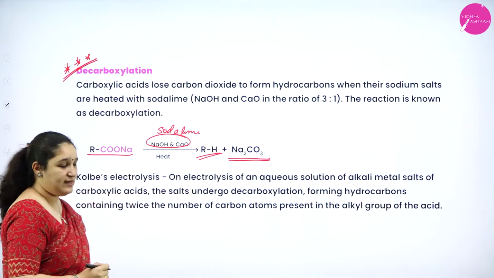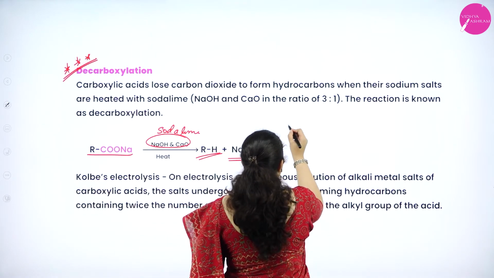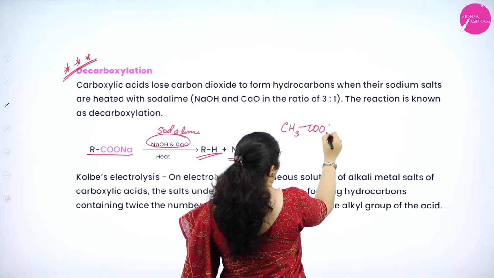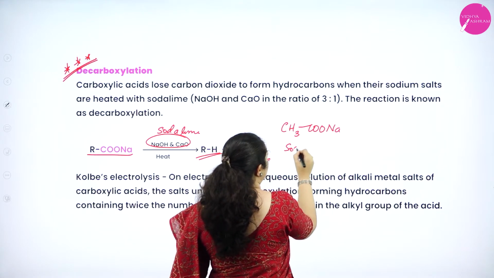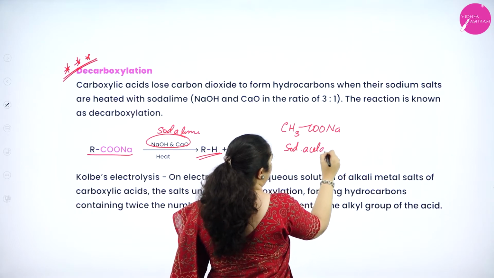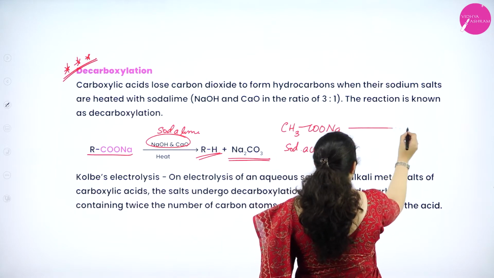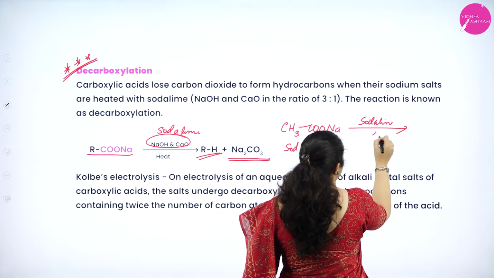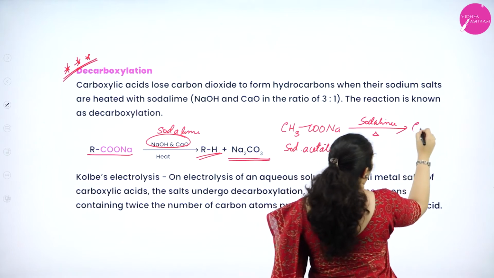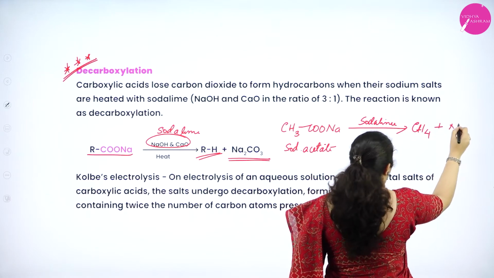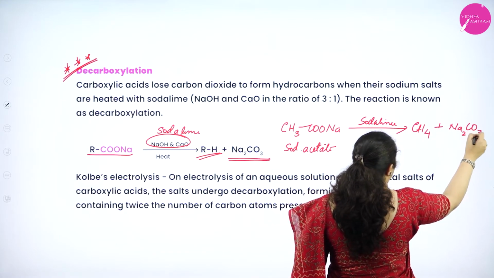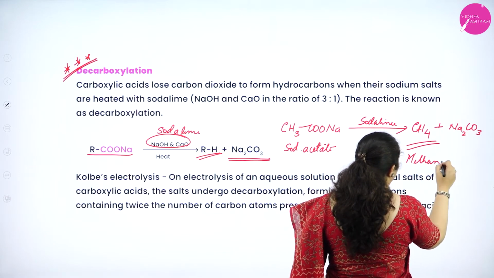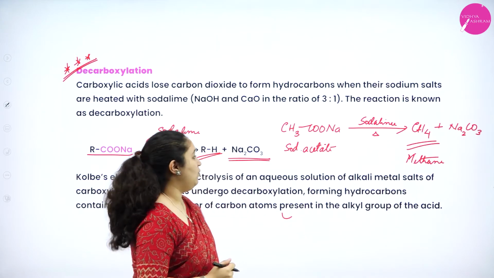For this, we'll write one example. For example, I will write R as CH3 group, CH3COONa. This is sodium acetate. When it is treated with soda lime and heated, you will get CH4 and Na2CO3. So you get methane. So this is one reaction.